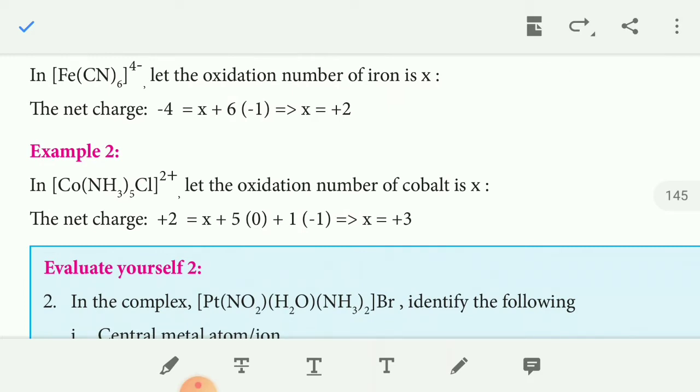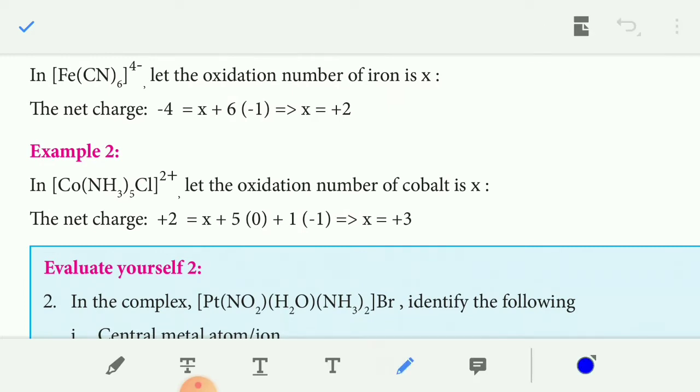[Co(NH3)5Cl]2+. Here ammonia is neutral, so its charge is 0. We find the cobalt oxidation state.